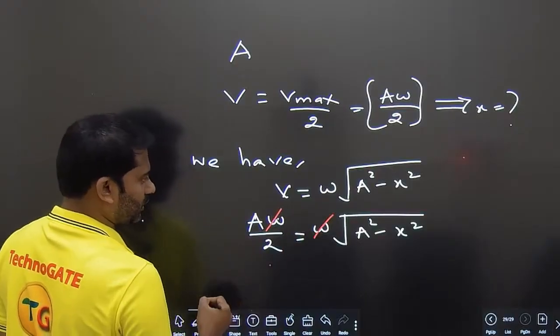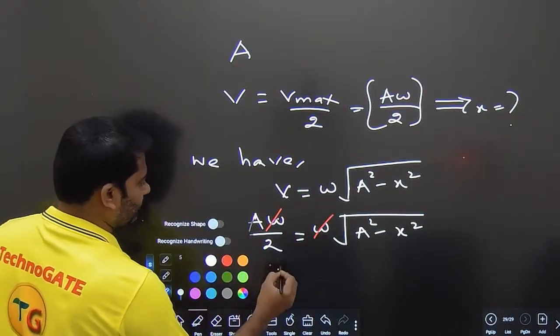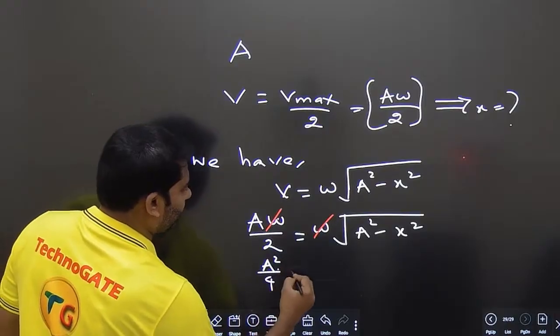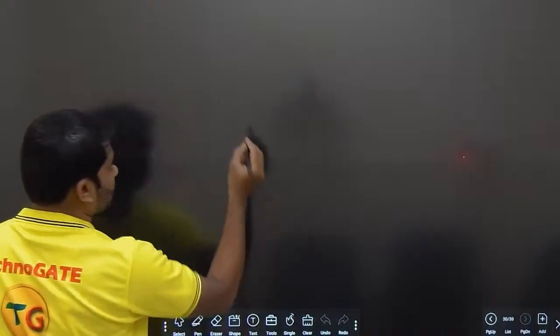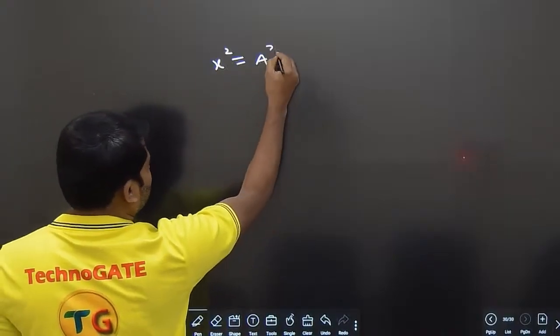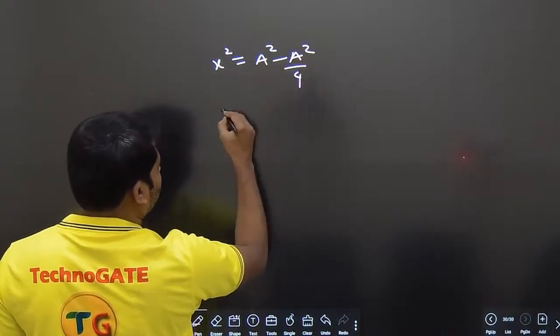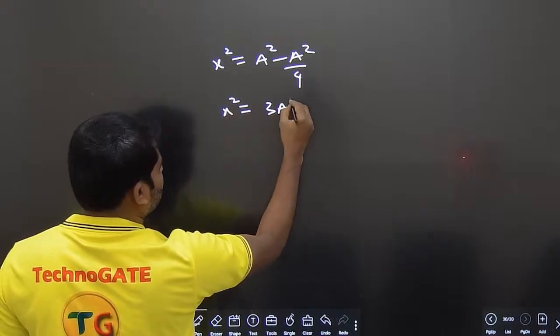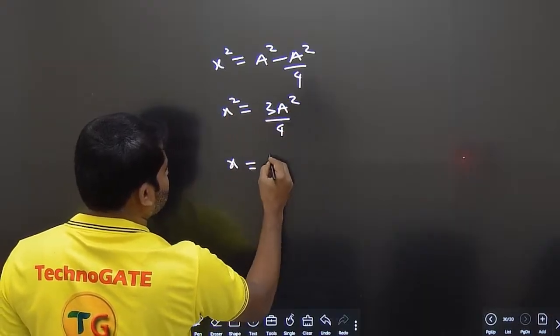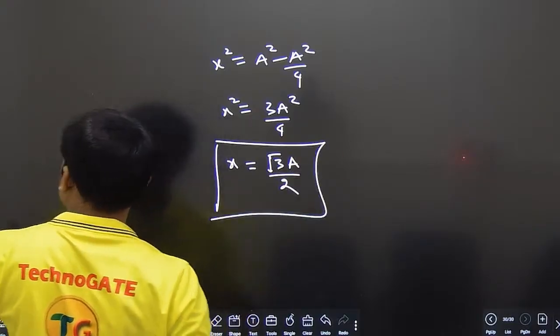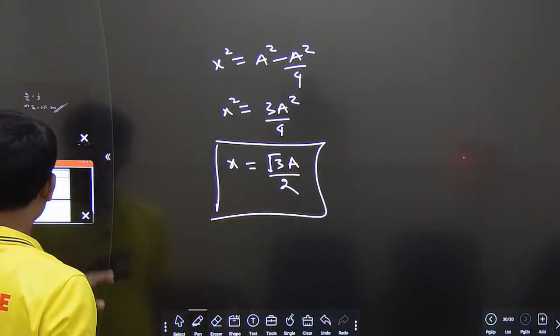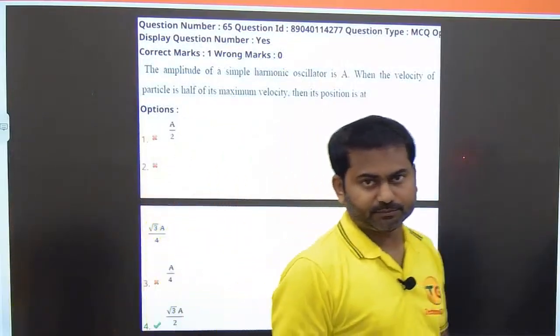Omega is gone. Let us square on both sides. You will get a square by 4 is equal to a square minus x square. So this gives us x square is equal to a square minus a square by 4. X square is equal to 3a square by 4. X is equal to root 3 a by 2. I'm getting the answer like this. It's matching with fourth option.